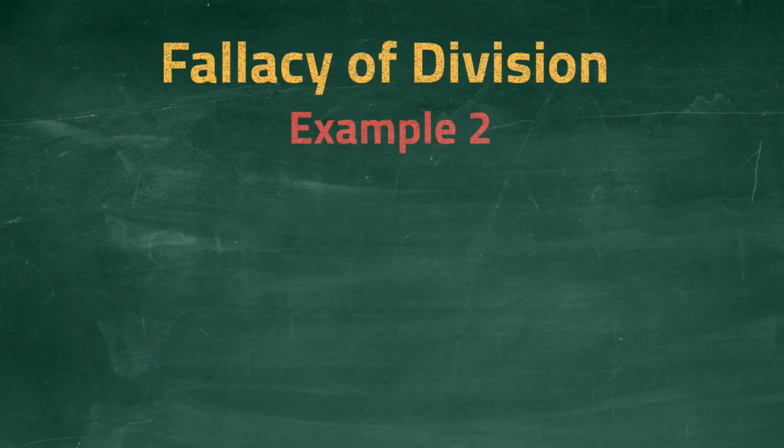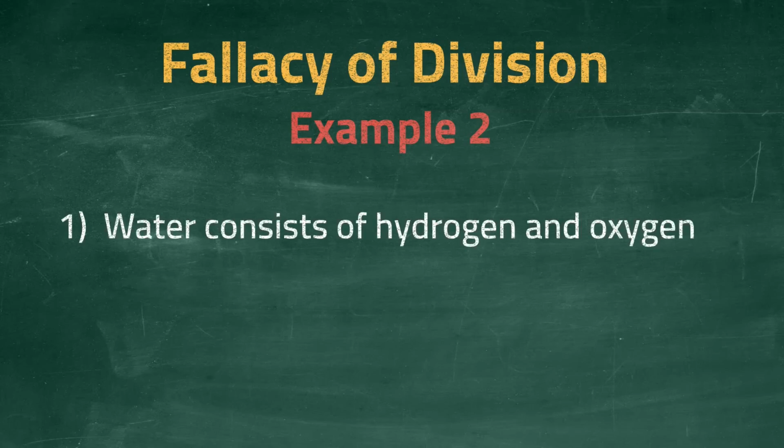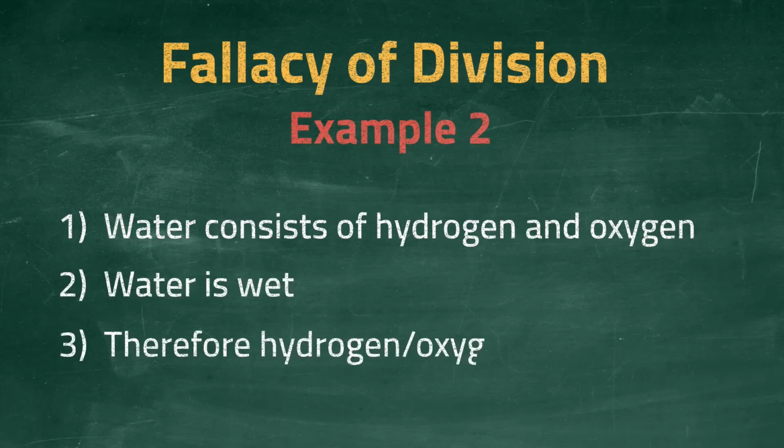The last example concerns chemistry. The argument goes like this. Water consists of hydrogen and oxygen. Water is wet. Therefore, hydrogen and oxygen is wet. Again, this argument has made a mistake by assuming that the property of being wet must be shared by both the whole object and its constituent parts.